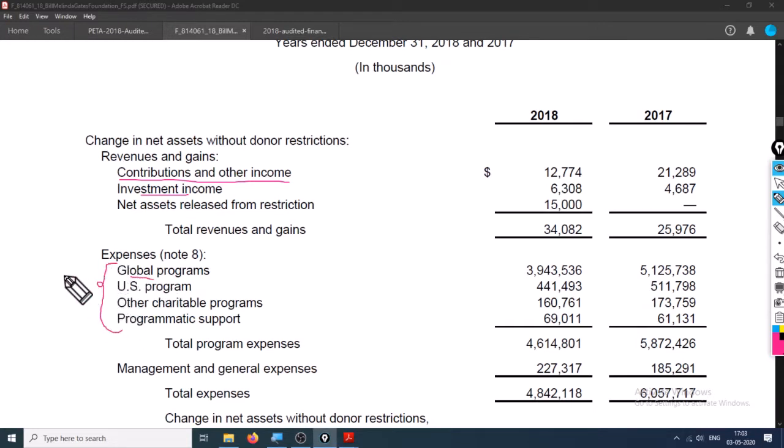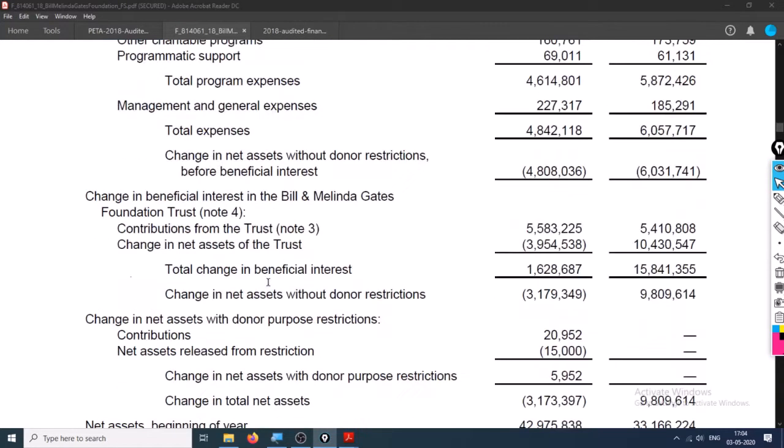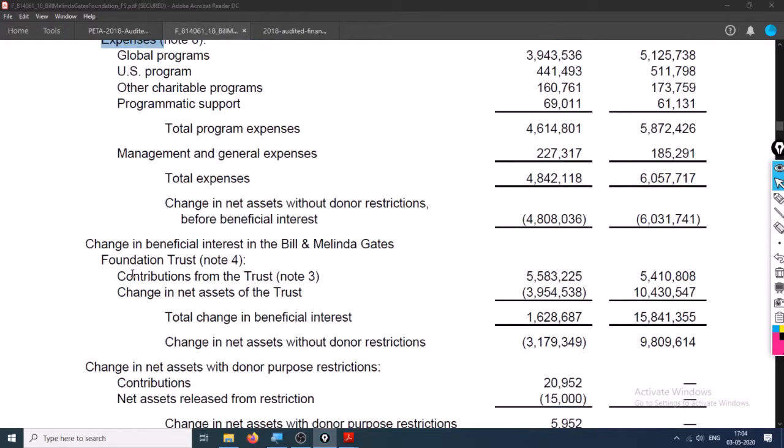I have done extensive research on this foundation. It has basically four programs. The first one is the global program. The second one is for the US, that is educating the blacks, Latinos, and other unprivileged races, that it considers unprivileged. I don't consider it unprivileged. You can read the notes on note number 8. Let's go there. What else does it have?